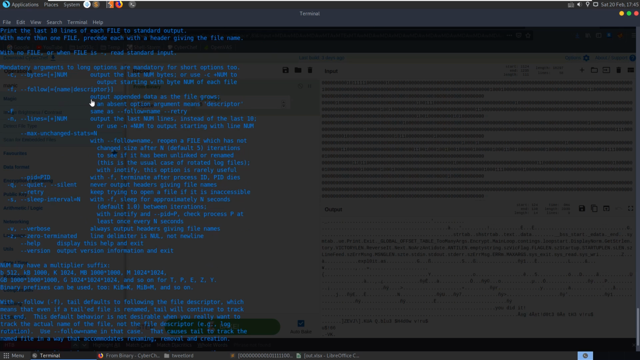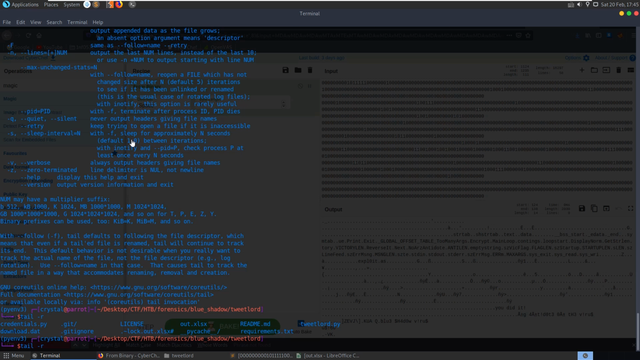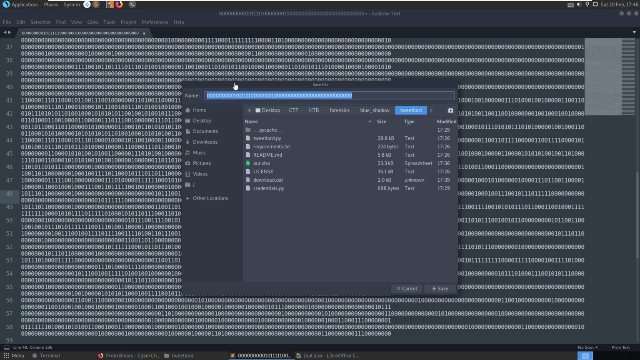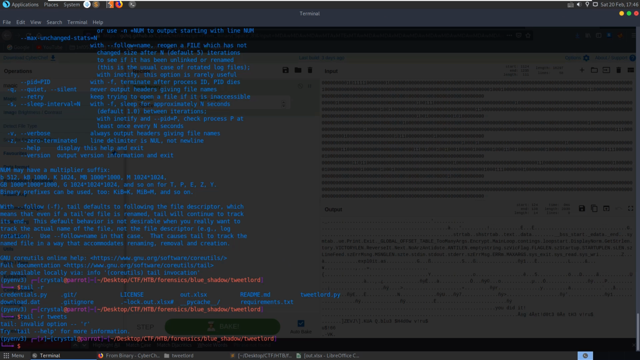Okay, it's not mentioned here, but I think you can do reverse in this. Let's try and do tail -r and pass in... Oh, we don't have this saved anywhere. Let's save this somewhere, and we'll call it tweets, and we want to reverse tweets. Oh, it's an invalid option. Okay.